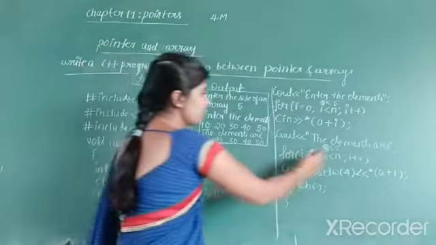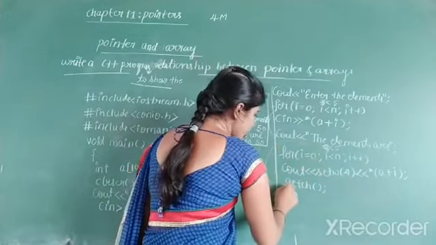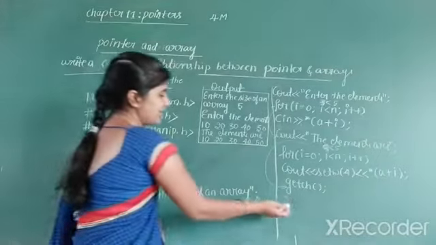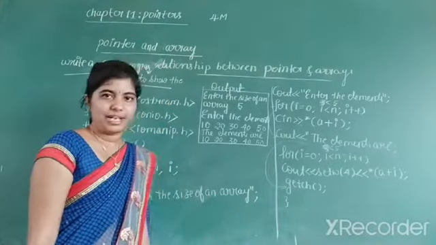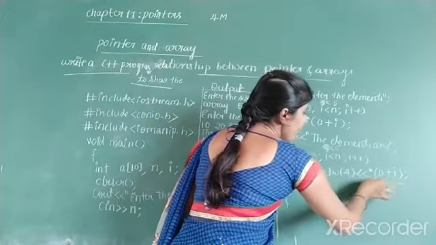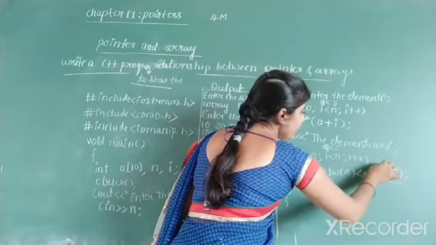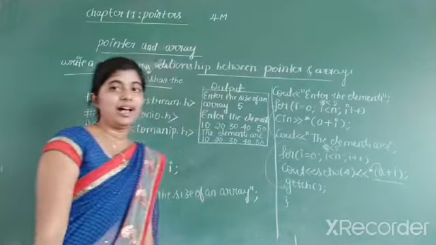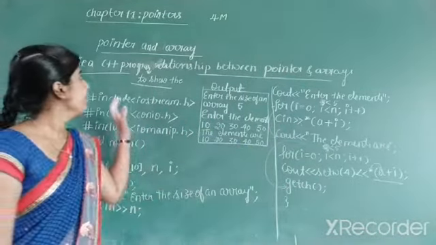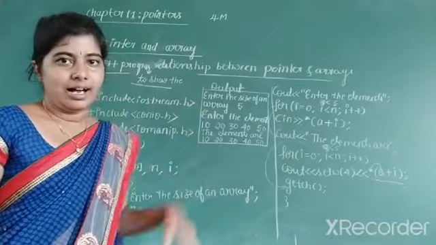When the condition becomes false, control comes out of the loop. So this ends the program. What we need to understand here is how we used pointers along with the array. How we used pointers with the array is important. So this is about pointers and arrays.